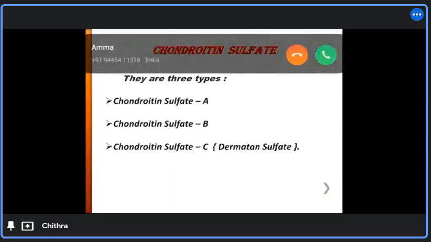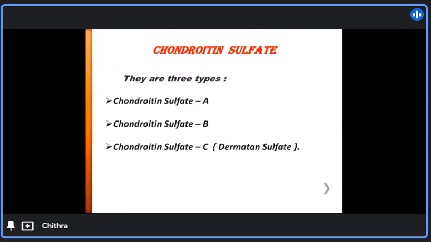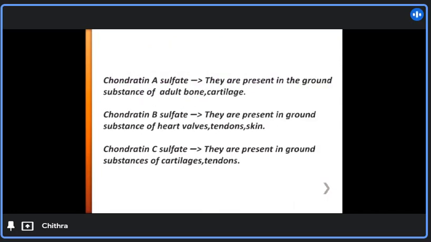Next, chondroitin sulfate. It is of three types: A, B, and C. Chondroitin sulfate B is called dermatan sulfate. Chondroitin sulfate A is present in adult bone cartilages, and chondroitin sulfate B is present in heart walls, tendons, and skin. Chondroitin sulfate C is present in cartilages and tendons.